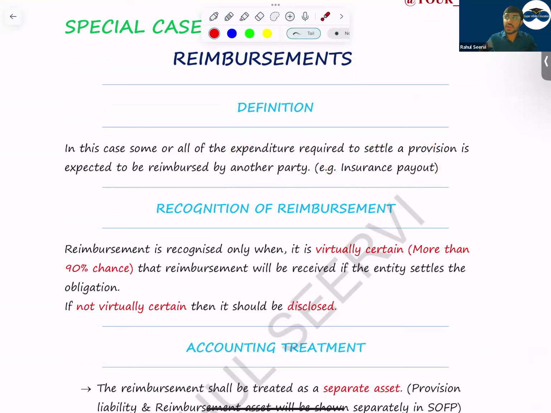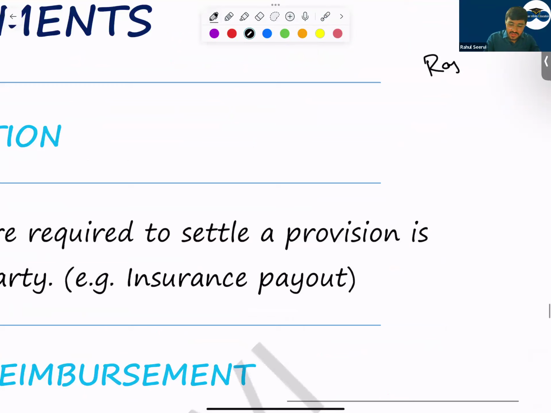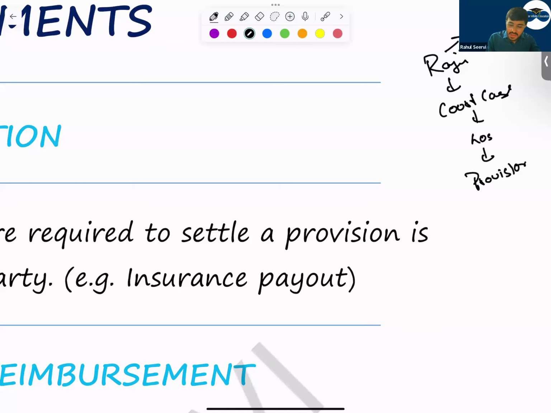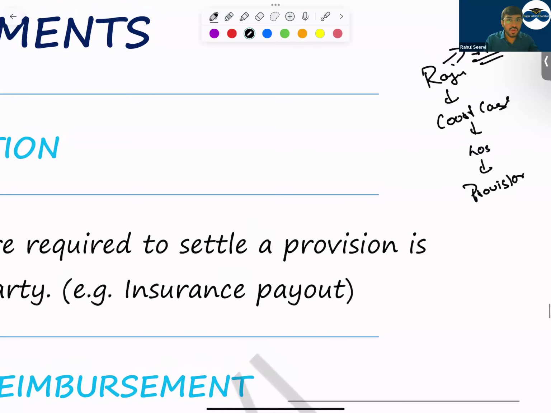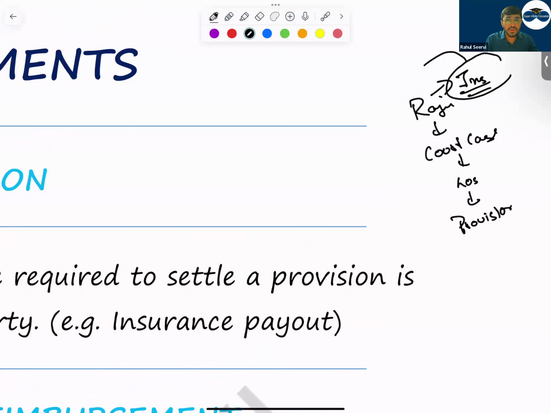If you have done any insurance, you have to receive from the insurance company, and here you have to provide any amount to someone else. So let's take Raju. Raju has a court case. Now Raju is very smart, Raju is educated, so he has taken an insurance on this. Now Raju will lose this case and he has to pay the amount. So can I say this will be a provision for him? And on the other side, he has done an insurance. So now he has to check whether he'll get the insurance amount or not. So it's like a reimbursement.